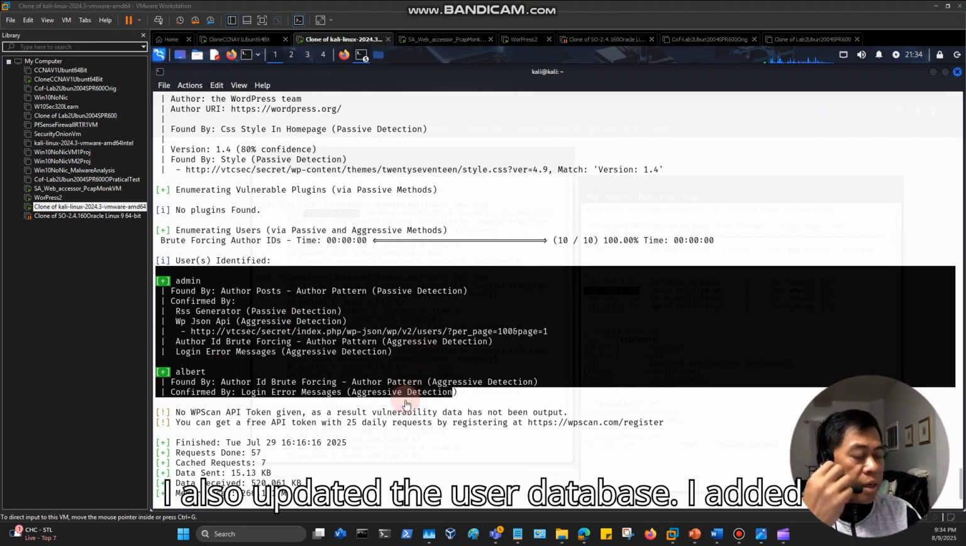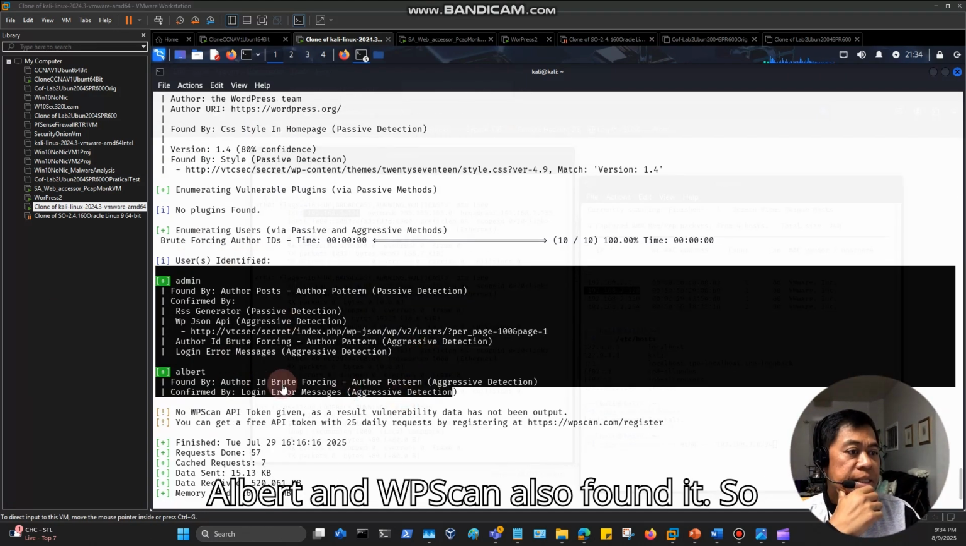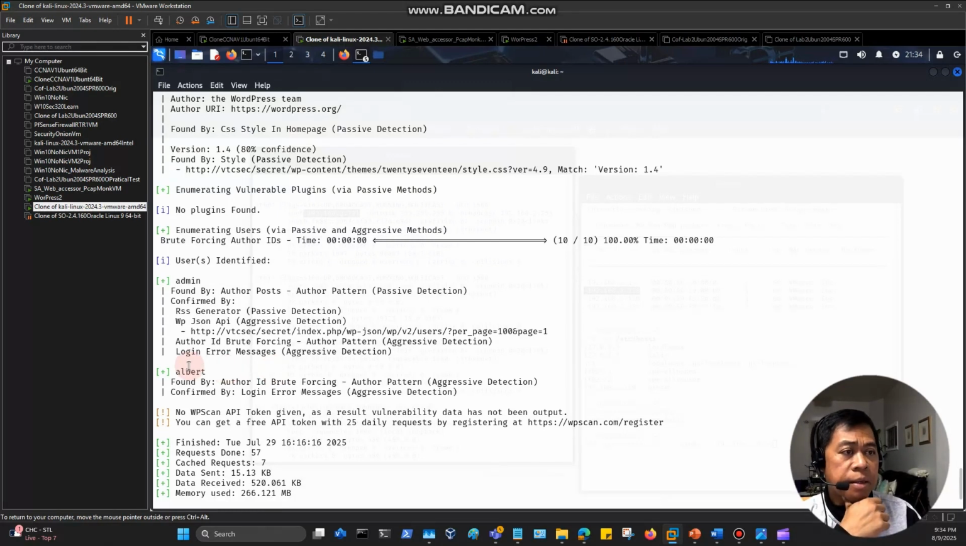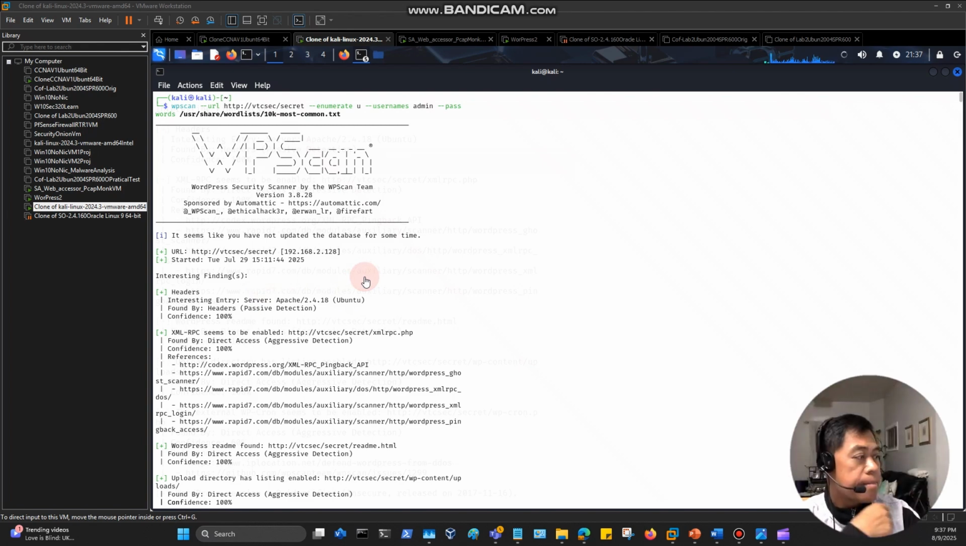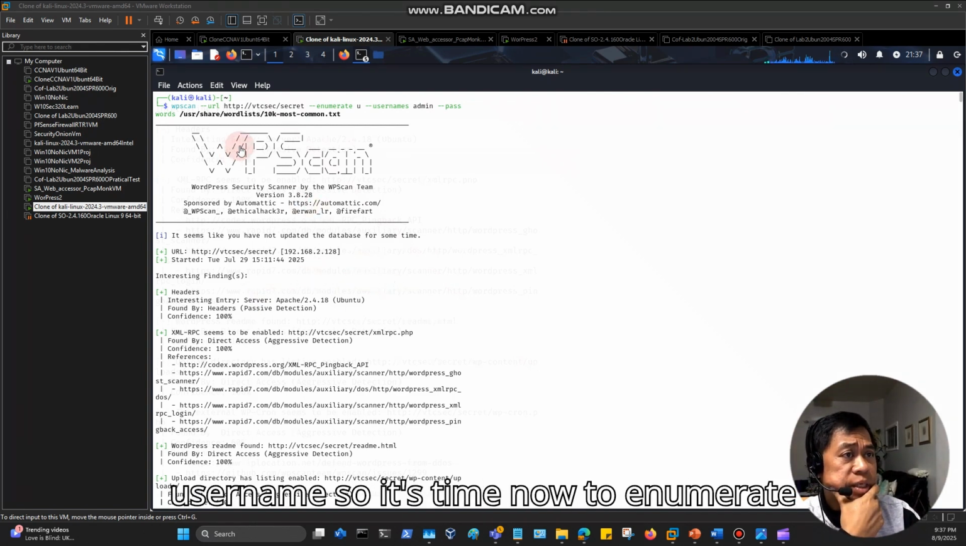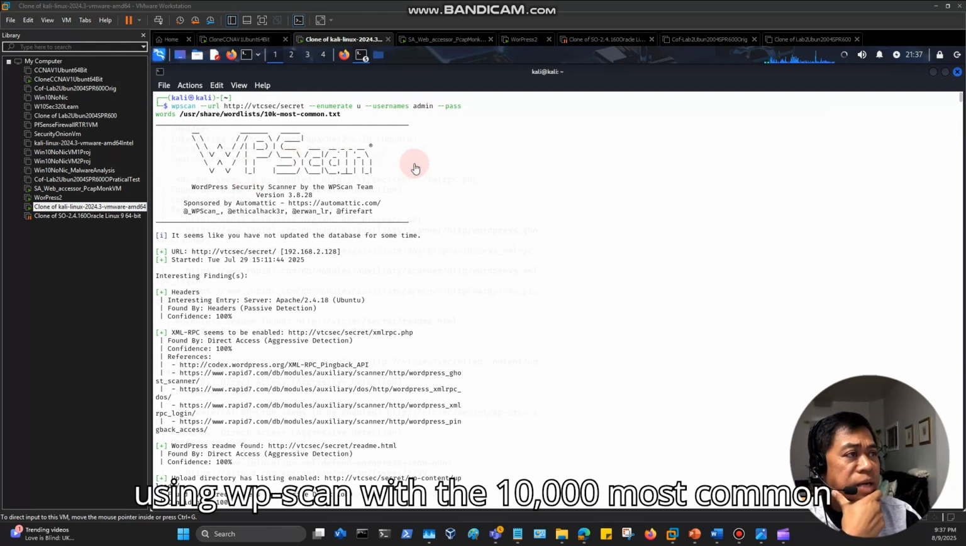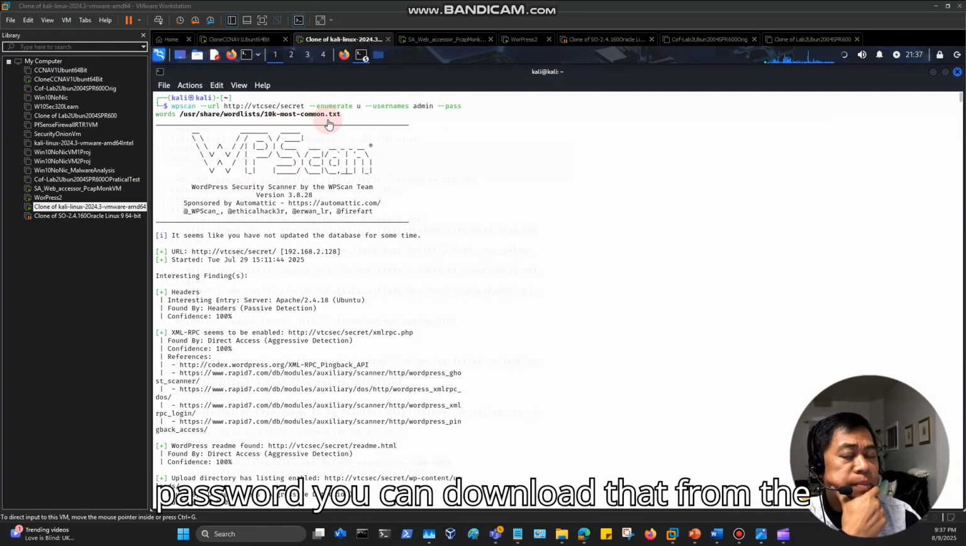I also updated the user database. I added Albert, and WPScan also found it. So definitely WPScan can enumerate usernames in the WordPress system. Now the bad hacker has already found the username, so it's time to enumerate the password using brute force style with WPScan, using the 10,000 most common passwords.